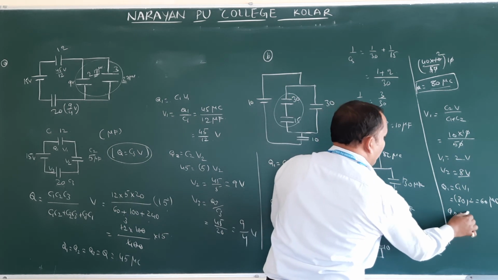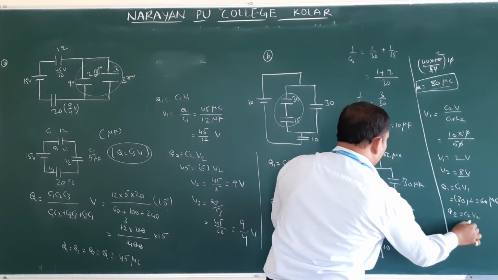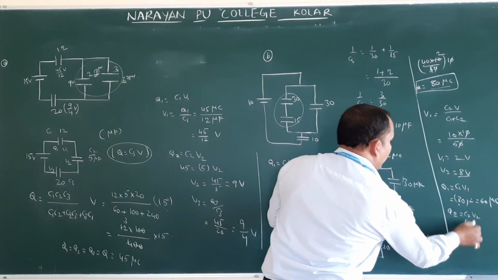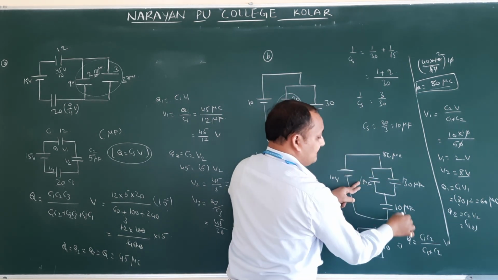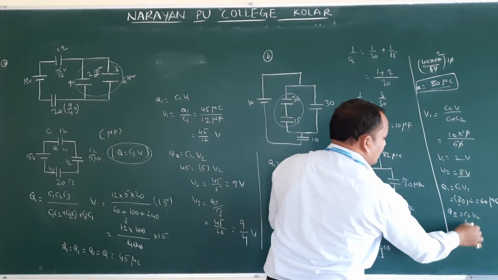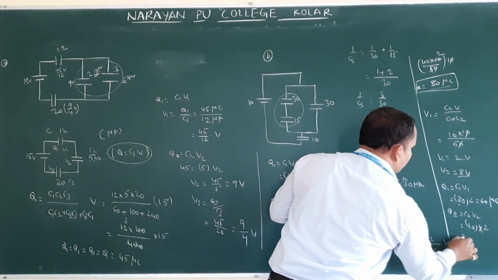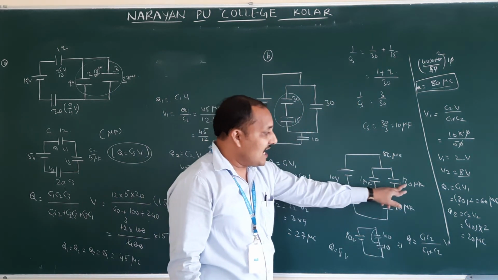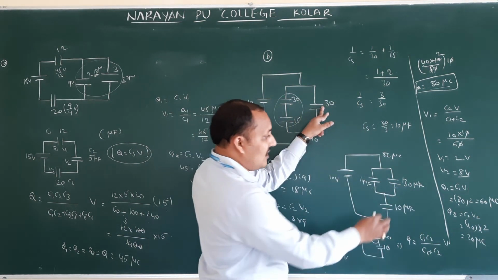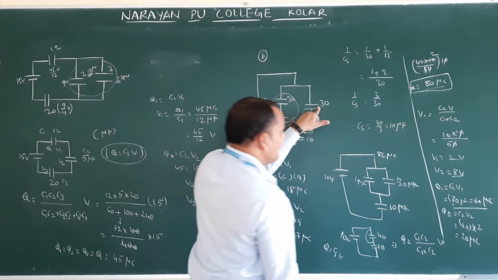Q2 is equal to C2 V2. So C2 value is 10. V2 value, these two are connected for the same potential. How much potential? That is nothing but 2 volts. That is nothing but 2 into 2, so that is nothing but 20 microcoulomb. Now charge on 30 microfarad, how much did you get? Charge on 30 microfarad is 60.